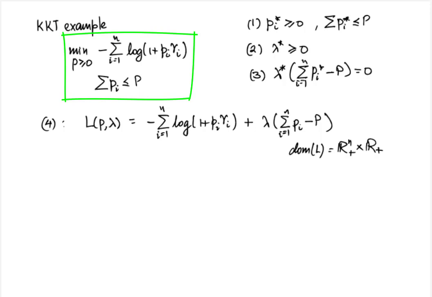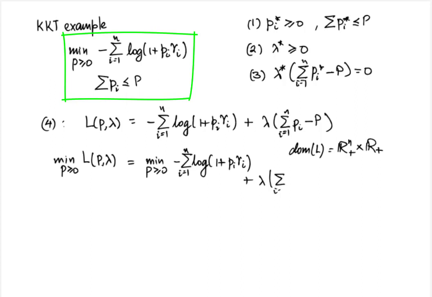So let us minimize the Lagrangian with respect to p. Minimize over p greater than or equal to 0 of L(p, lambda), which is equal to min over p greater than or equal to 0 of minus sum i equal to 1 to n of log(1 + p_i γ_i) plus lambda times (sum over i from 1 to n of p_i minus capital P). As earlier, let us take the terms that do not depend on p outside the minimization and group the rest so as to obtain minus lambda P plus min over p non-negative of sum over i from 1 to n of (lambda p_i minus log(1 + p_i γ_i)).